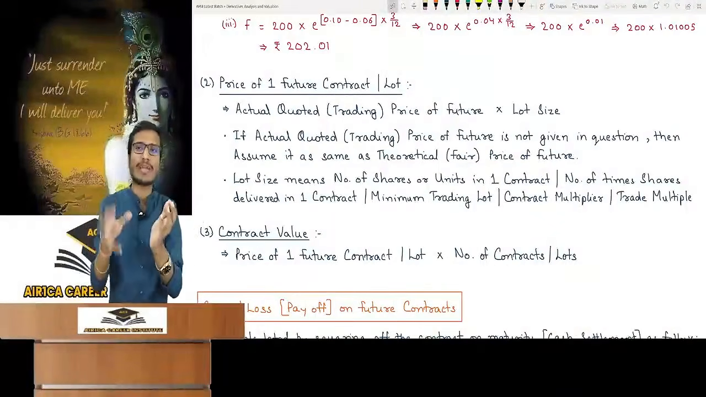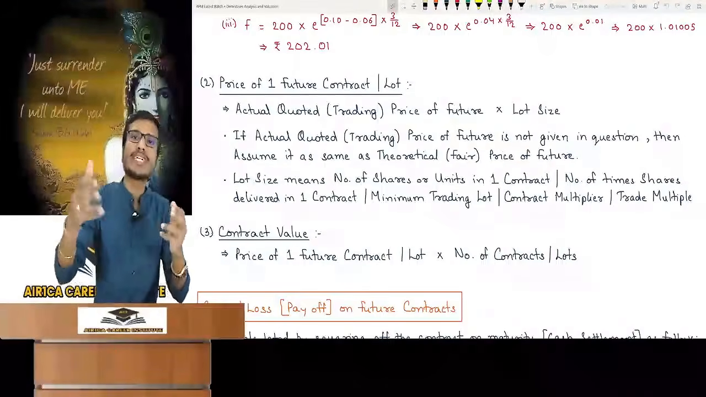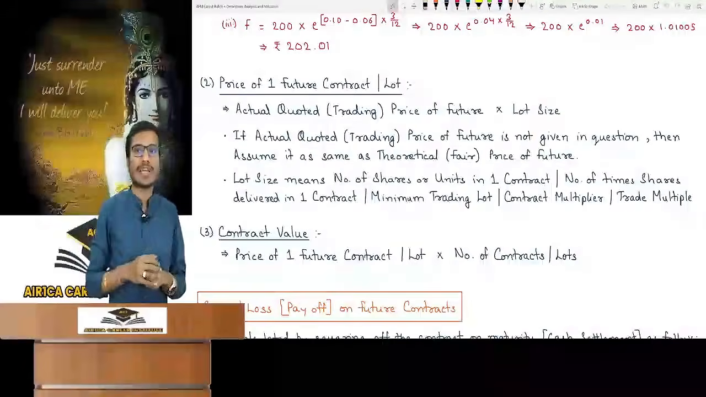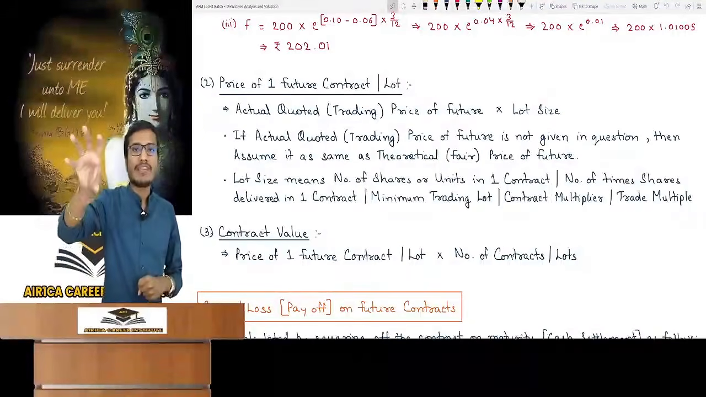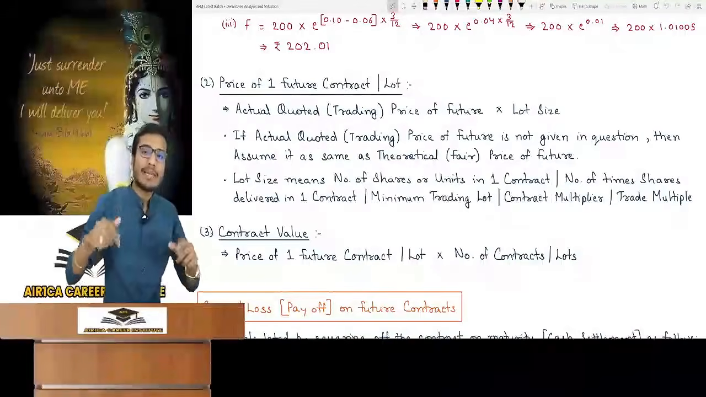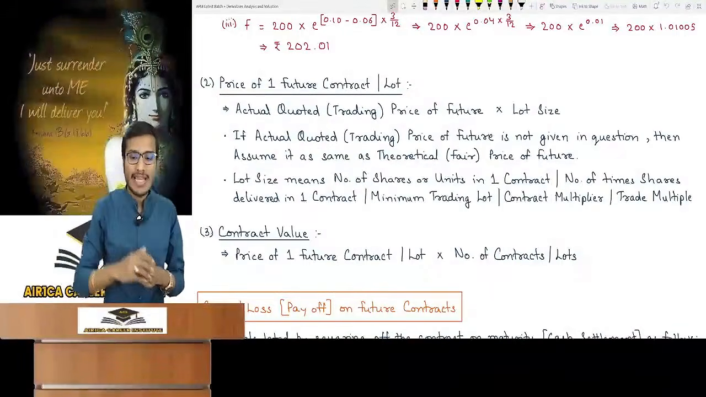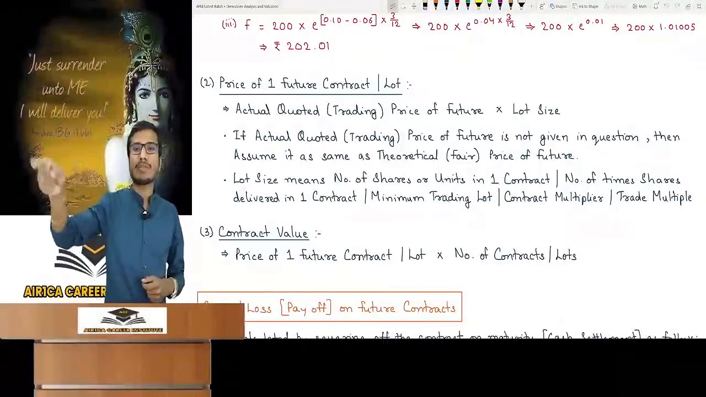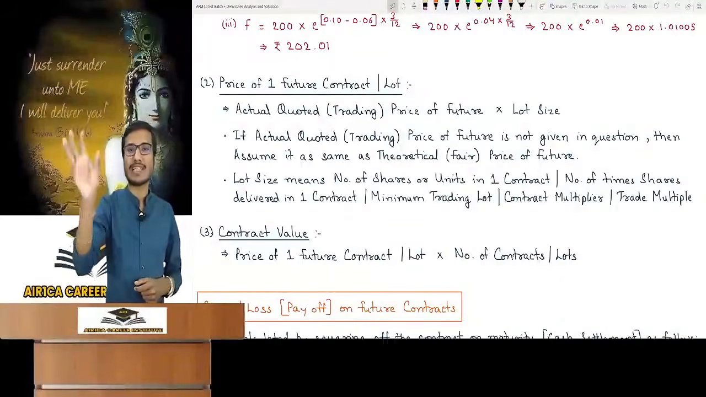Lot size means the number of shares or units in one contract, the amount of shares you have to buy for one contract. Units means units for an index, or the number of shares delivered in one contract. If we get wording in a question that 50 shares will be delivered in one contract, it means it is lot size. Or wordings like minimum trading lot, contract multiplier or trade multiple, whatever wording you get, it means lot size. It will tell you the quantity of one contract.